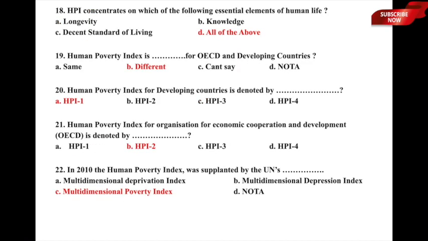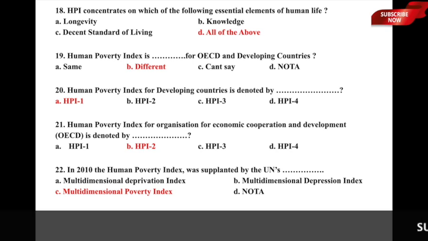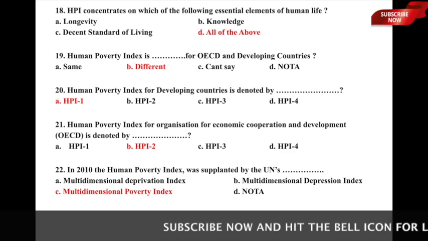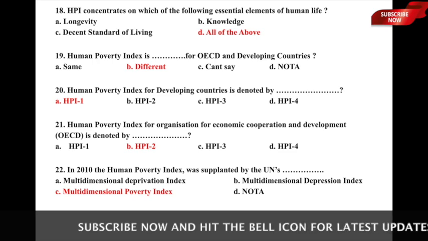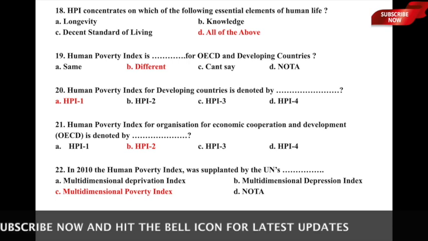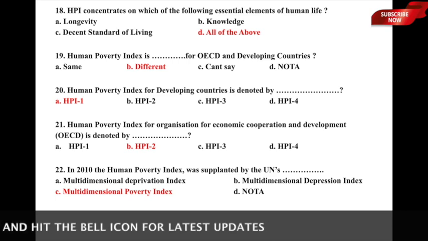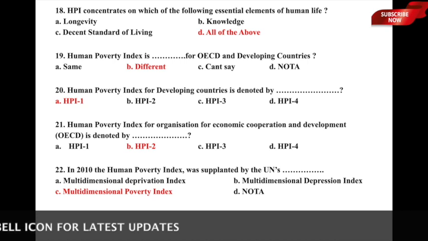Let us now move to the next question. HPI, or Human Poverty Index, concentrates on which of the following essential elements of human life? Whether it is A, longevity, B, knowledge, C, decent standard of living, or D, all of the above. So here, a very important aspect to look at the standard of living is known as the Human Poverty Index, and the Human Poverty Index concentrates on these essential elements of human life known as longevity, knowledge, and decent standard of living, and therefore option D, all of the above, is the correct answer to this particular question.